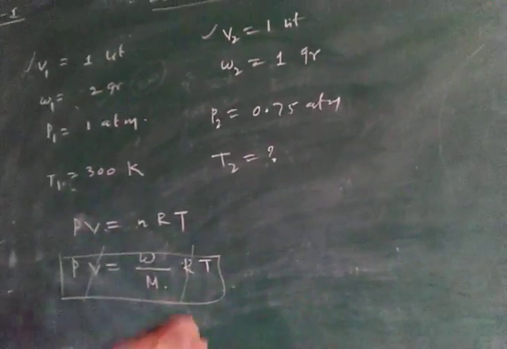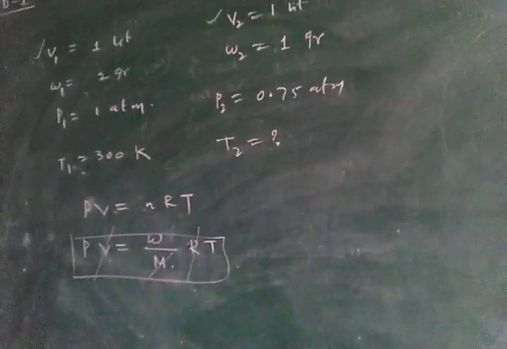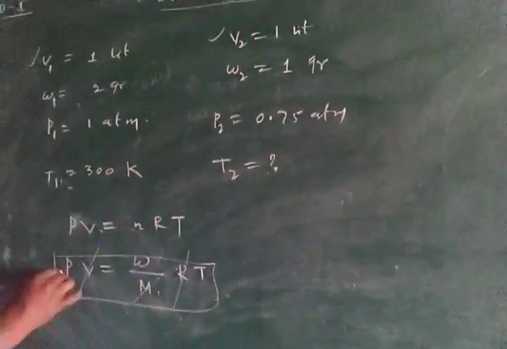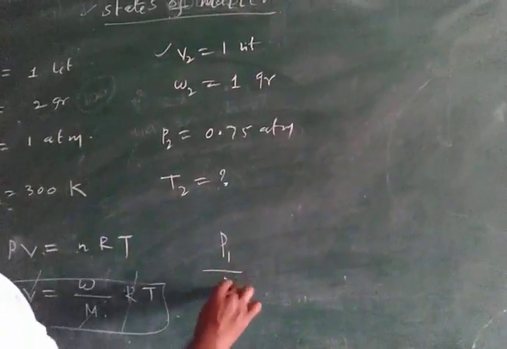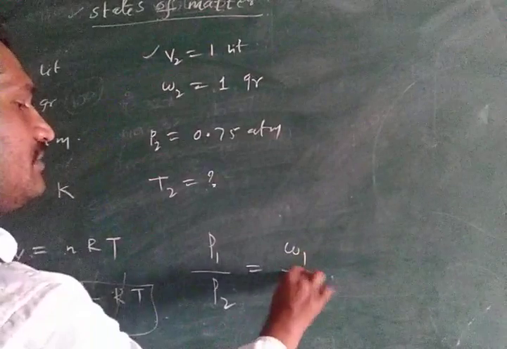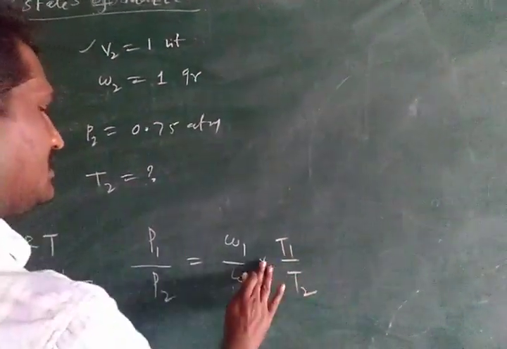R is a constant value. Same gas, so molecular weight is also constant. So from this equation, P1 by P2 equal to W1 by W2 into T1 by T2 is the formula.